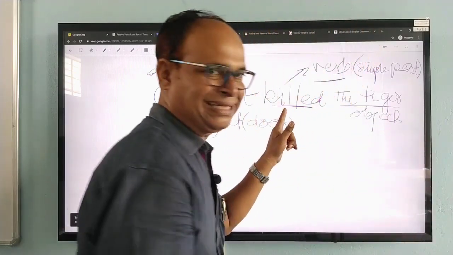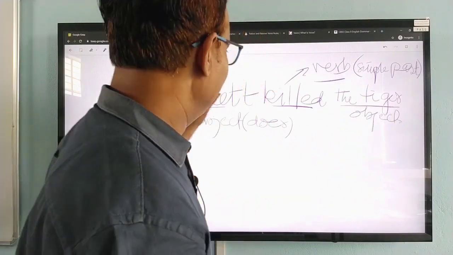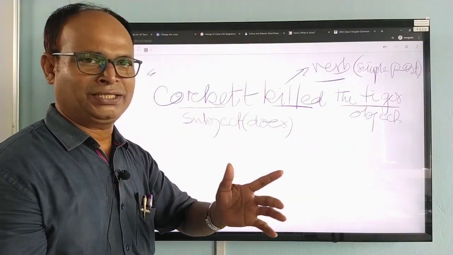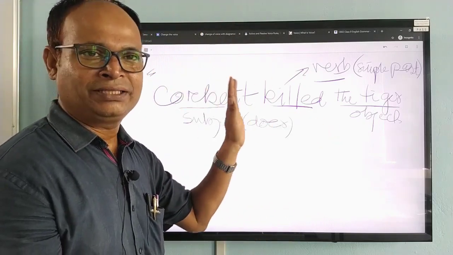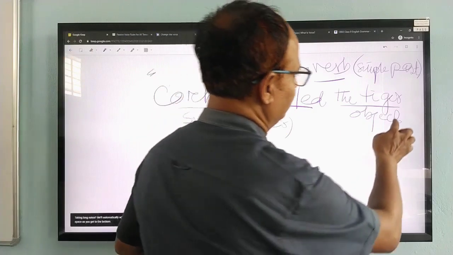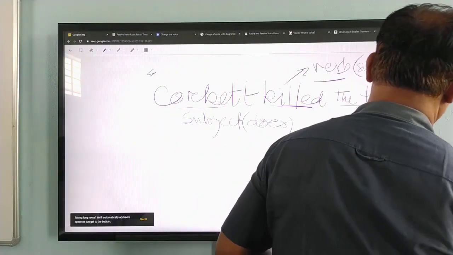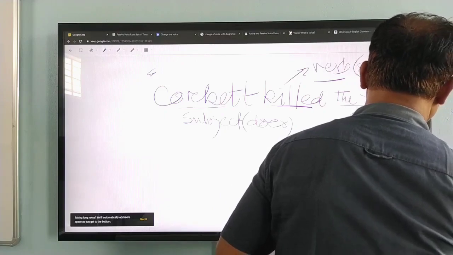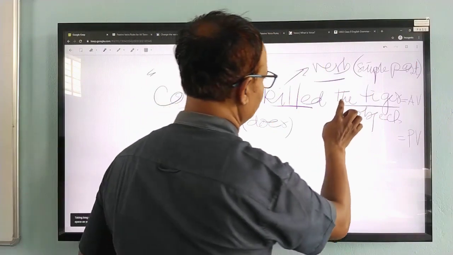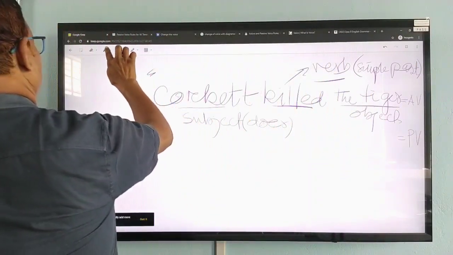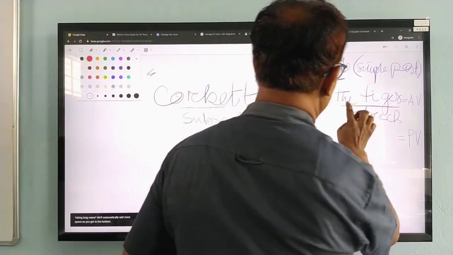Therefore, this verb is the transitive verb and it has the object, the tiger. Therefore, we can very easily change this sentence from active to passive. I am writing here active voice. We will have to transform it into passive voice now. Now, let me change the color.